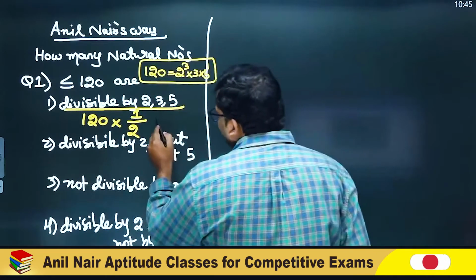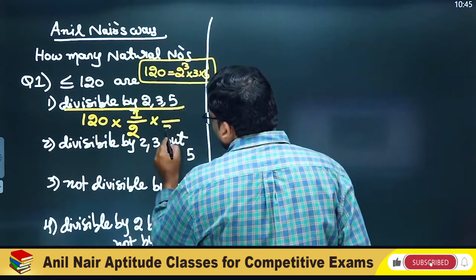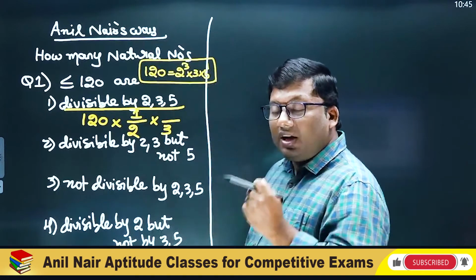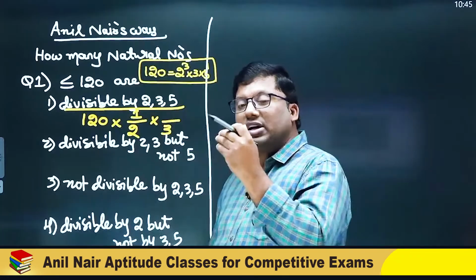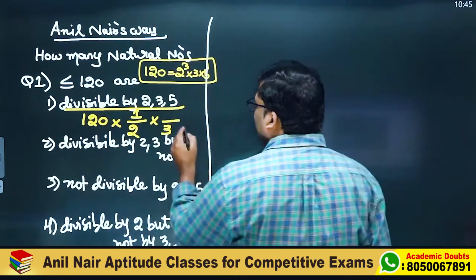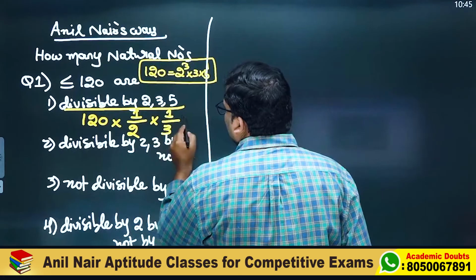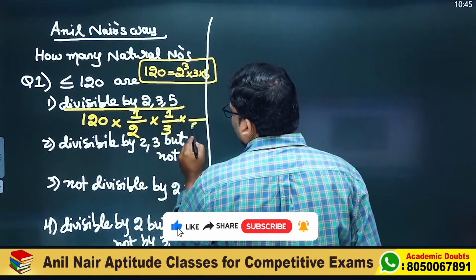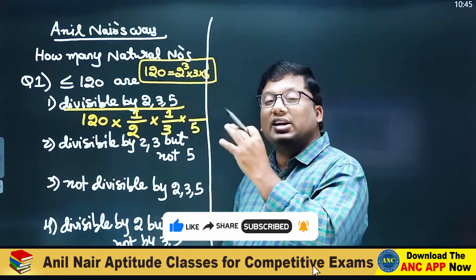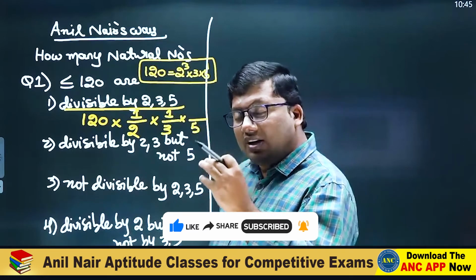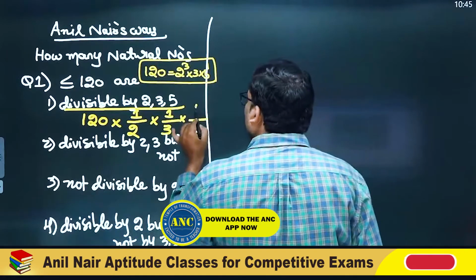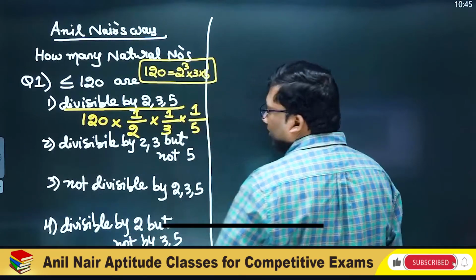Next one, take any three consecutive numbers: 3, 4, 5; 8, 9, 10; 12, 13, 14; 18, 19, 20. For every three numbers, one number will be divisible by 3. Take any five consecutive numbers: 1, 2, 3, 4, 5; 8, 9, 10, 11, 12; 27, 28, 29, 30, 31. One number will be divisible by 5.